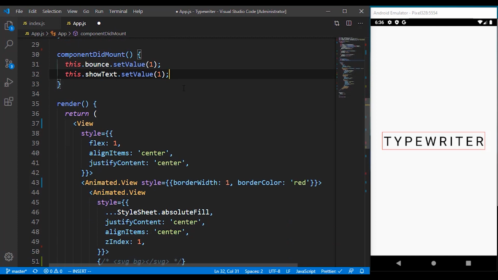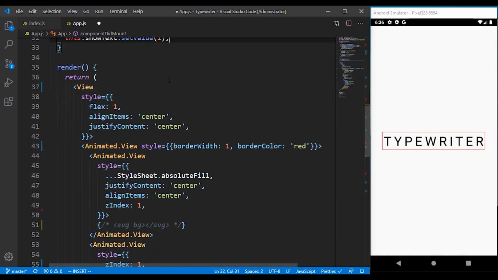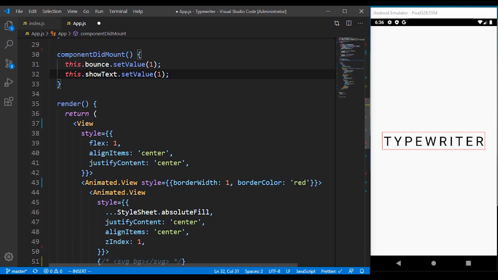If we're using hooks, we can use the useEffect hook, but we are not using hooks for now. Sometimes hooks are kind of frustrating, especially when you don't really know about them. I wouldn't say I'm perfect with that, but to be sincere, I don't really know much about hooks. So that's why I prefer using class-based components.